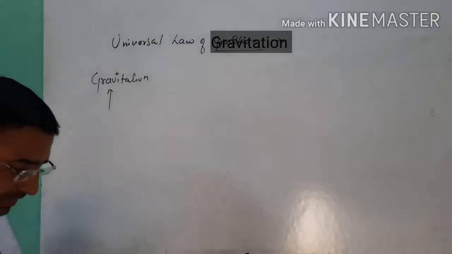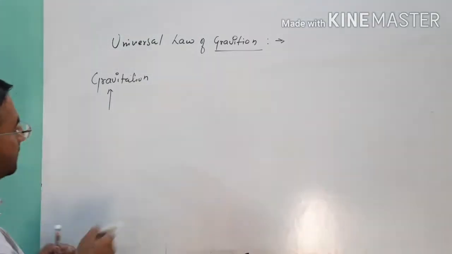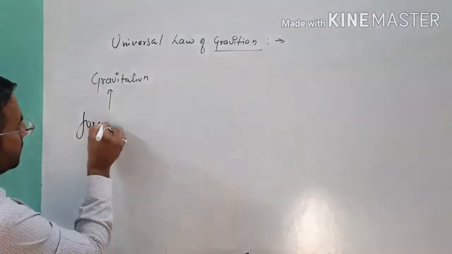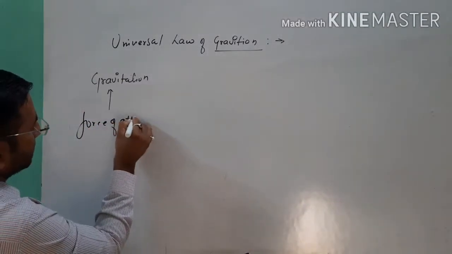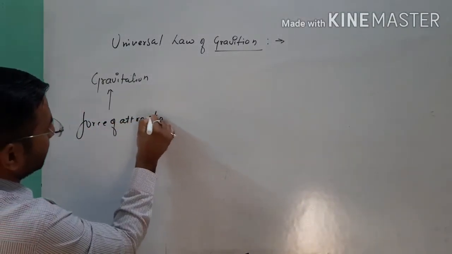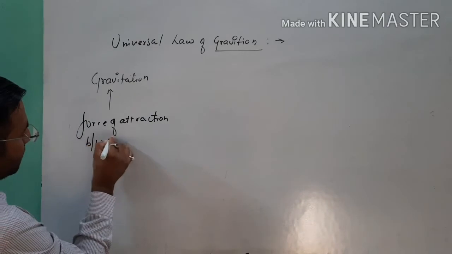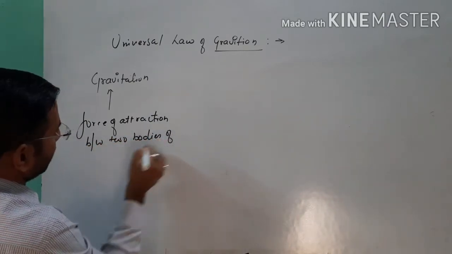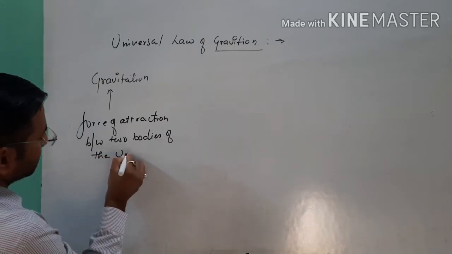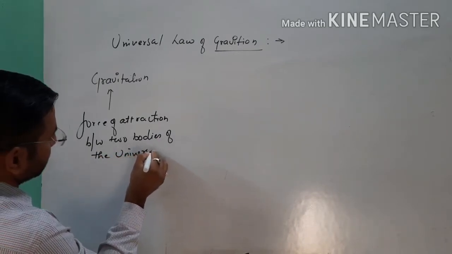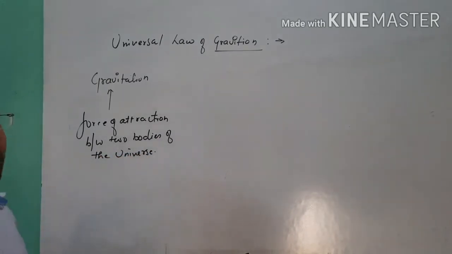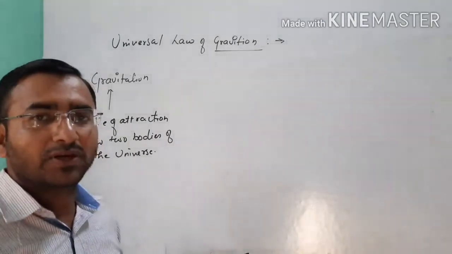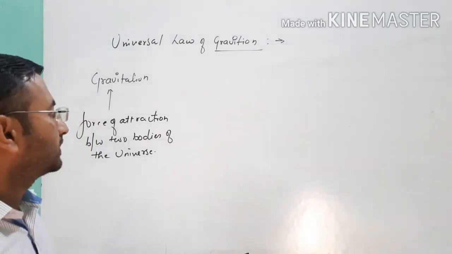Gravitation means a force of attraction between two bodies of the universe. If you want to say, gravitation is a force of attraction between two bodies of the universe.